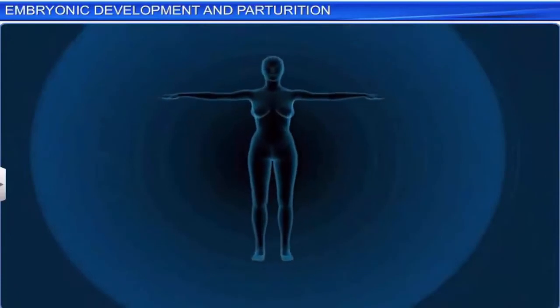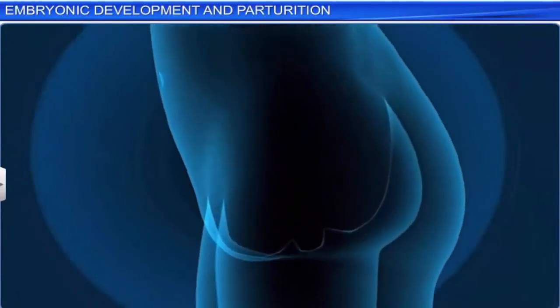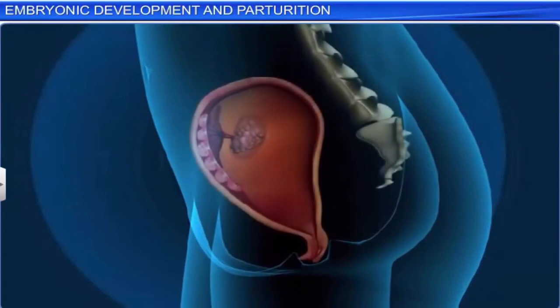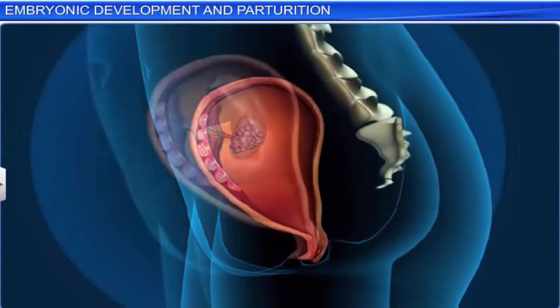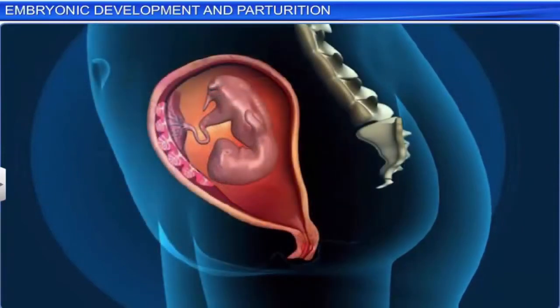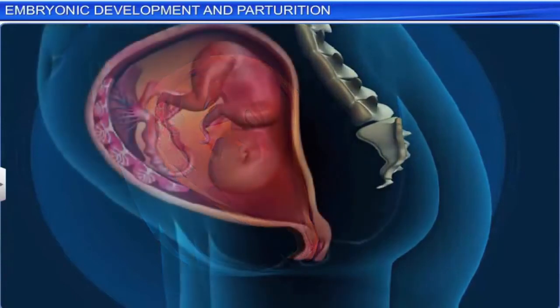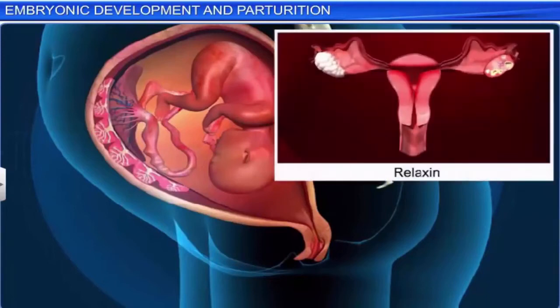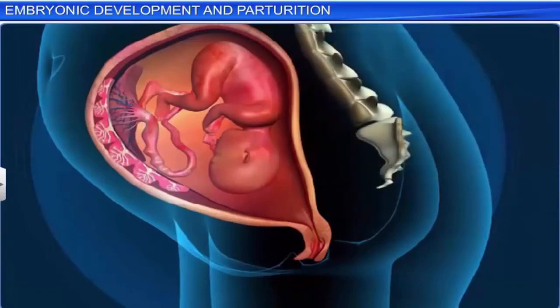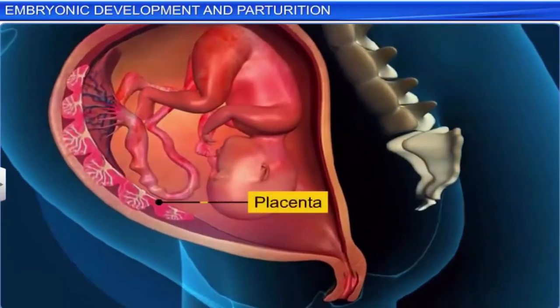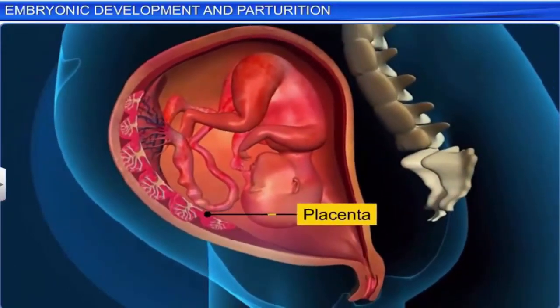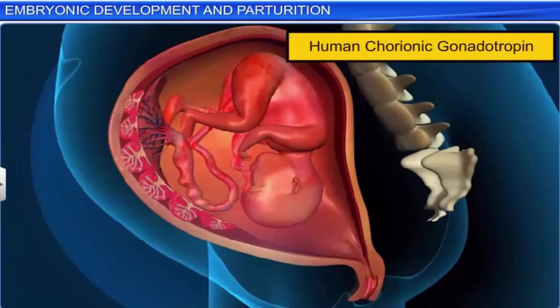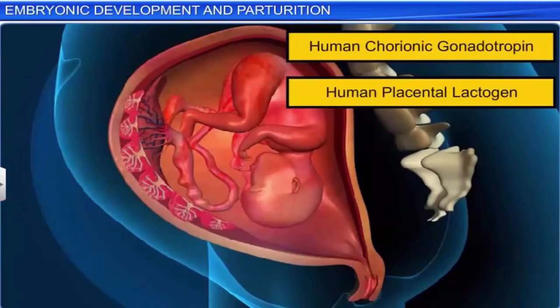Interestingly, while the fetus is undergoing several developmental changes, the mother's body too is undergoing several hormonal changes. The ovary, for example, starts secreting a hormone called relaxin. Likewise, the placenta starts secreting hormones such as human chorionic gonadotropin, or HCG, and human placental lactogen, or HPL.